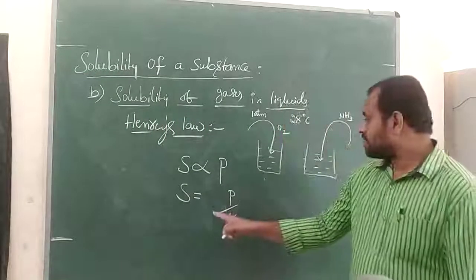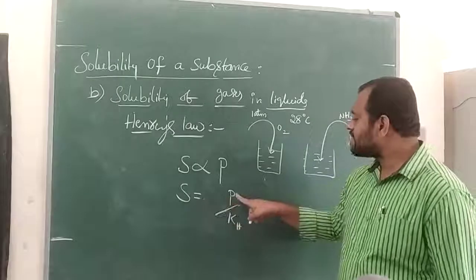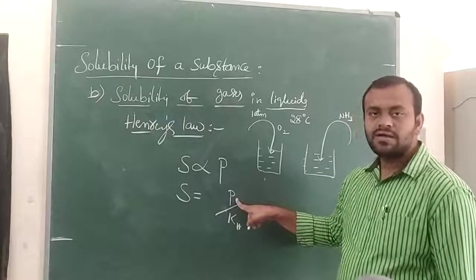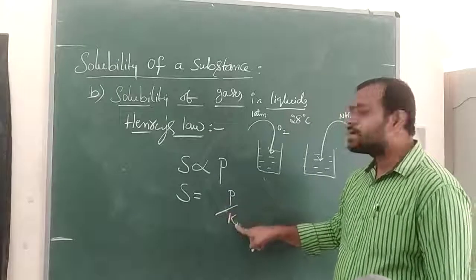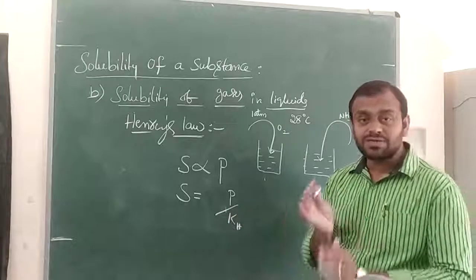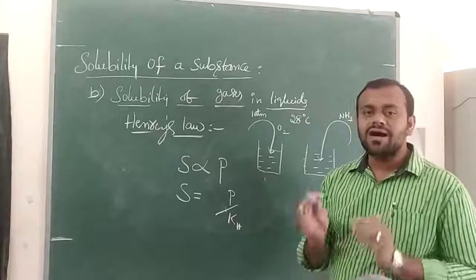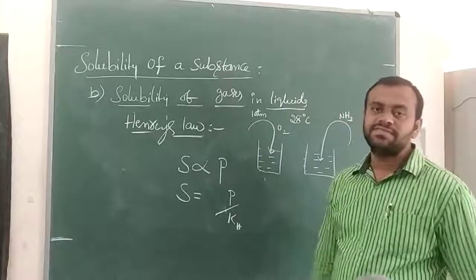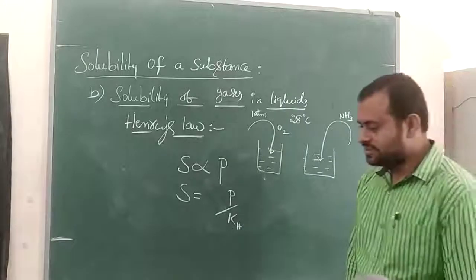That is, solubility of gas is directly proportional to the partial pressure and inversely proportional to Henry's constant. The proportionality is removed by this constant, called Henry's constant, denoted by KH.